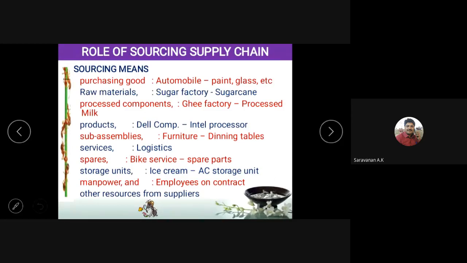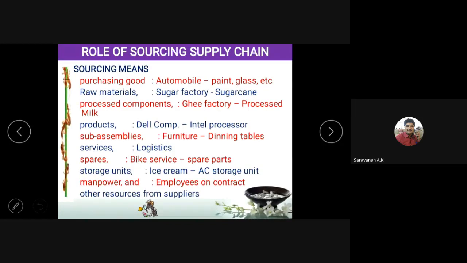Again, we can get the product itself. For example, let us take a Dell computer. They are not making anything new. They are getting the Intel chip from Intel and the board from Microsoft. Like that, they buy the products as such, assemble them, and then sell them. So buying the product is also sourcing.